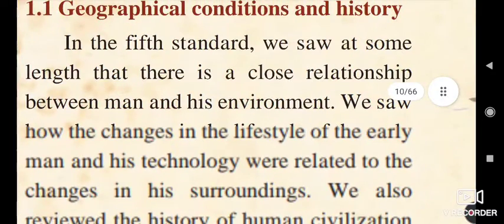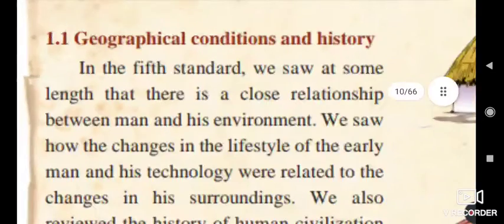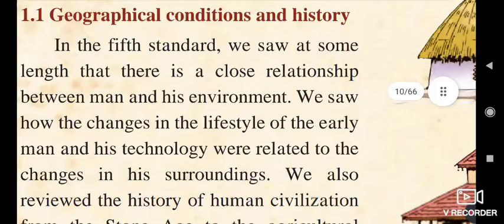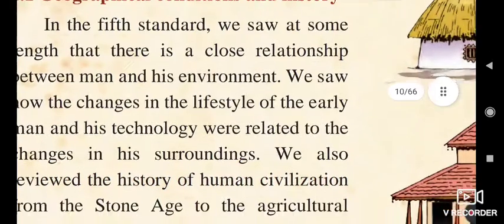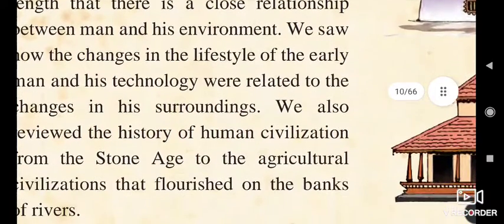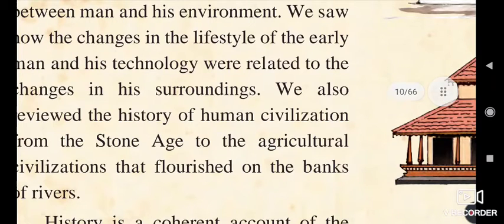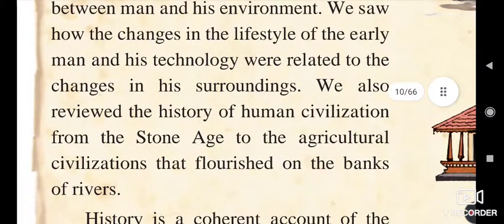So let us start with the explanation of the first point, that is the geographical conditions and history. The lifestyle of man keeps on changing.